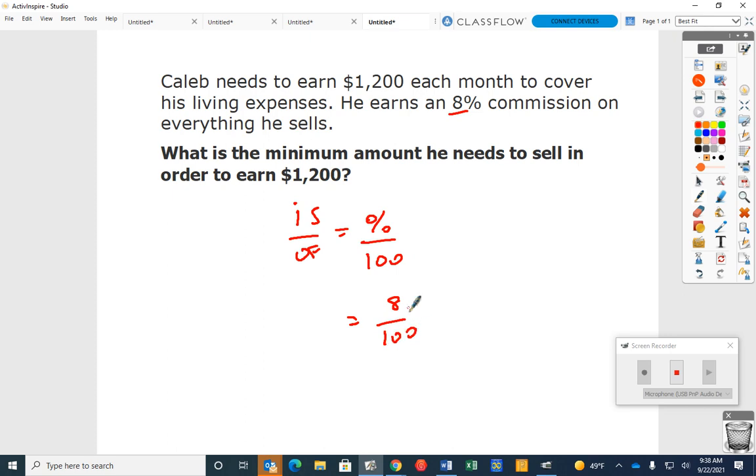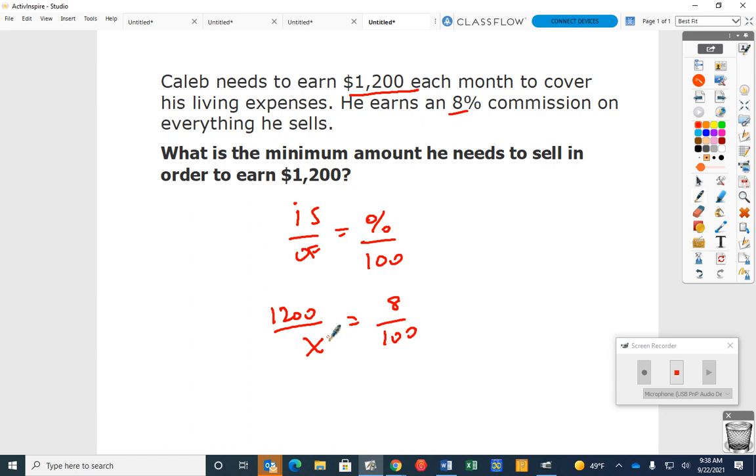Now, let's think about this. He has to earn $1,200 every month. So we want to know $1,200 is 8% of what number, right? So where would that 1,200 go? Up here on the top, because this is part of the entire amount that he has to earn. So where's our X going to go in this problem? Where the "of" is, right here. You guys agree? Yes.